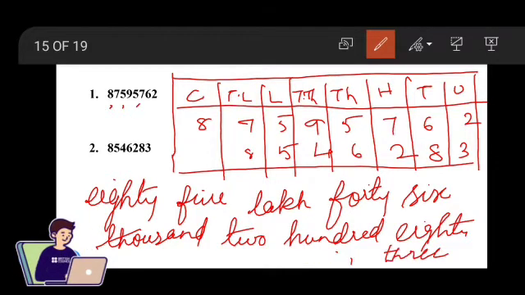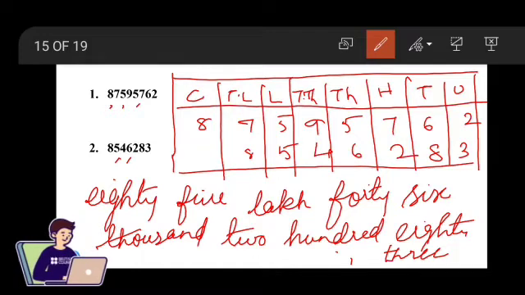The third step is inserting the comma in their appropriate place. First, where do we have to insert the comma? Next to the thousands place, then the lakh place. So this is the Indian standard system of representing the numbers in words and inserting the comma.